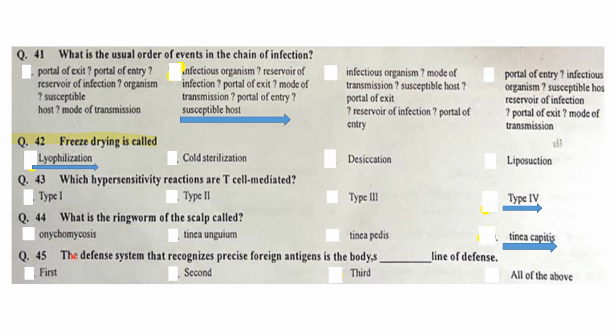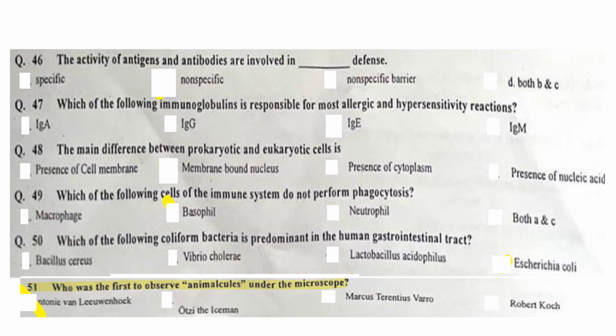MCQ number 45: the defense system that recognizes precise foreign antigens is which line of defense? It is the third line of defense. The activity of antigens and antibodies is involved in the dash line of defense. It is the specific line of defense, also called the third line of defense. Which of the following immunoglobulins is responsible for most allergic and hypersensitivity reactions? So IgE is involved in the hypersensitivity reaction.